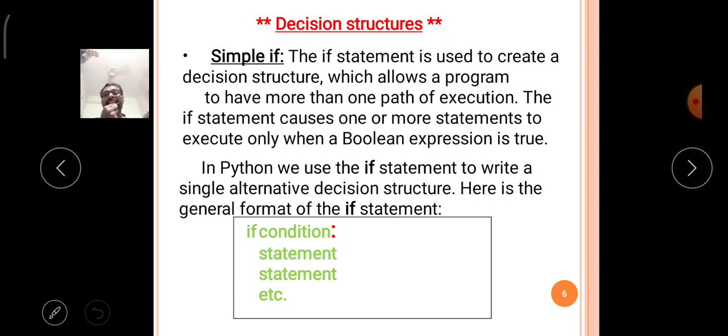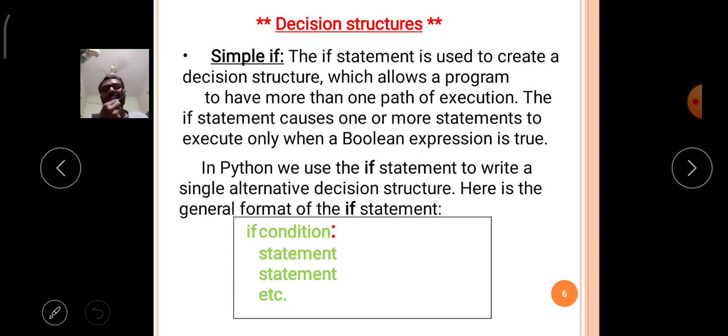If the given condition's truth value is false, then it simply omits the group of statements in the execution. Like that, the if condition is executed in the Python language.